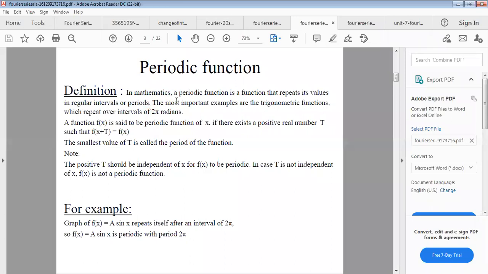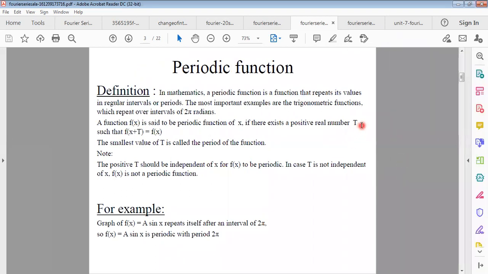So in mathematics, a periodic function is a function that repeats its values in regular intervals or periods. The most important examples are the trigonometric functions, which repeat over intervals of twice pi radians. A function f of x is said to be a periodic function of x if there exists a positive real number T such that f of x plus capital T equals f of x, where T is the period. So for example, f of x equals sin x repeats itself after an interval of twice pi. After every interval of twice pi, we get the same values. f of x equals sin x is a periodic function.